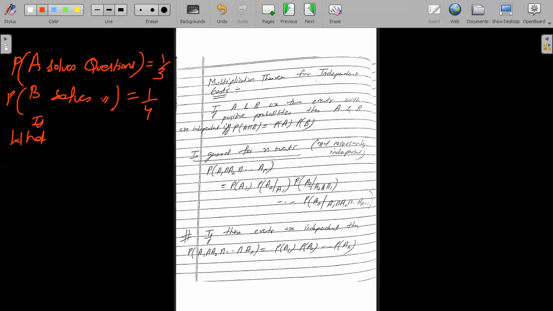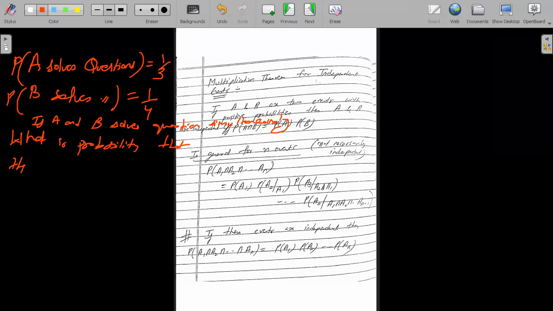So if A and B solve the question simultaneously, मतलब दोनों को मैंने एक क्वेश्चन साथ में करने को दे दिया, what is the probability that the question is solved? So let me read the statement again. Probability that A solves question is 1/3. Probability that B solves the question is 1/4. If A and B solve the question simultaneously, what is the probability that the question is solved?